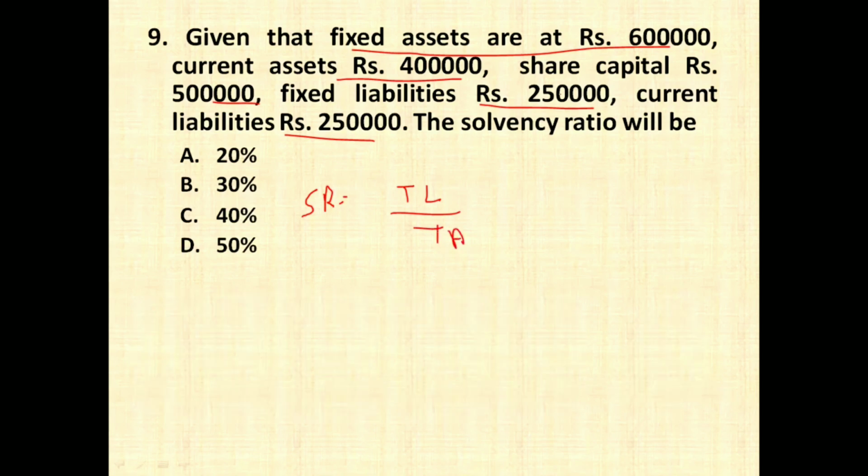So total outside liability includes fixed liability of 2,50,000 and current liability of 2,50,000. So 2,50,000 plus 2,50,000, 5 lakh rupees is the total outside liability, and assets are 6 lakh rupees fixed assets and 4 lakh current assets. So 6 plus 4, 10 lakh rupees is the total asset. So 5 by 10 into 100. So half of 100 is going to be 50% is your solvency ratio.